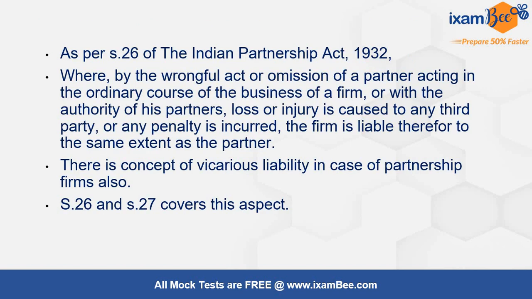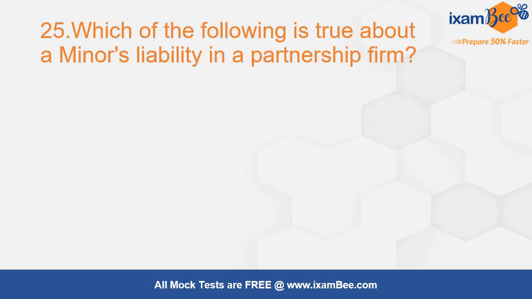Section 26 of Indian Contract Act directly discusses it. This is talking about the vicarious liability in case of partnership firms also. The person who is a partner is actually an agent of the firm. This concept should be very clear in your mind, that partner is an agent of the firm also. Even if he is an agent of other partners, he is an agent of the firm. Section 26 and 27 covers this vicarious liability concept.